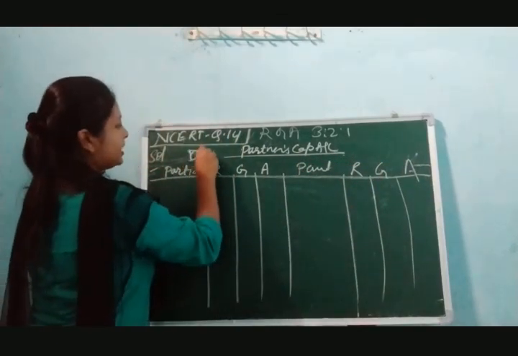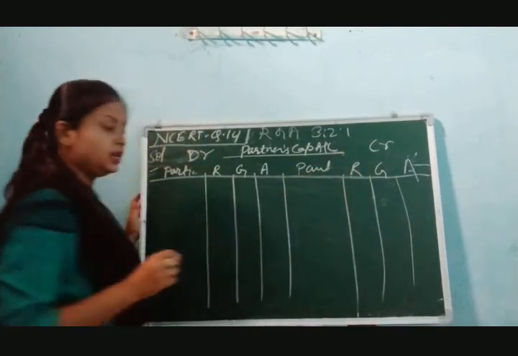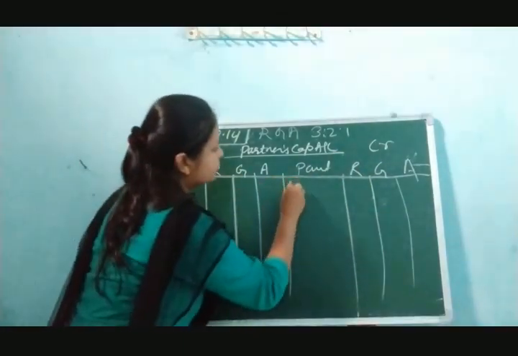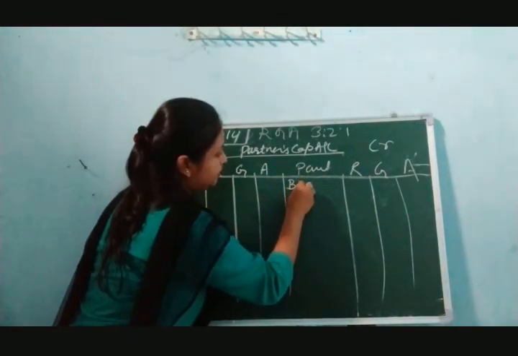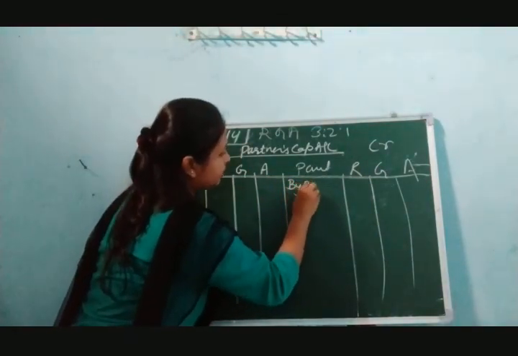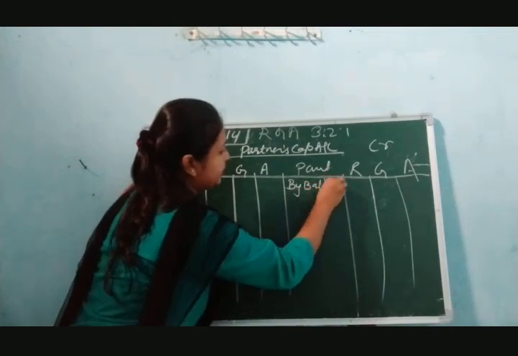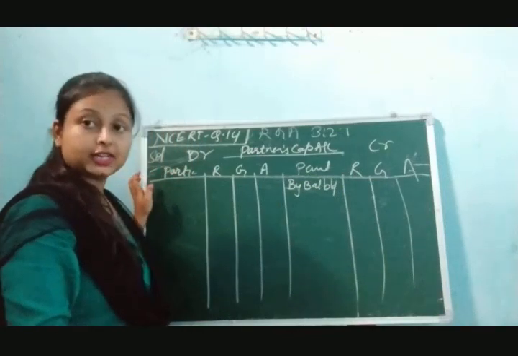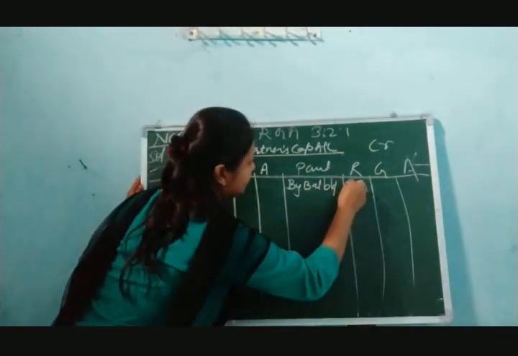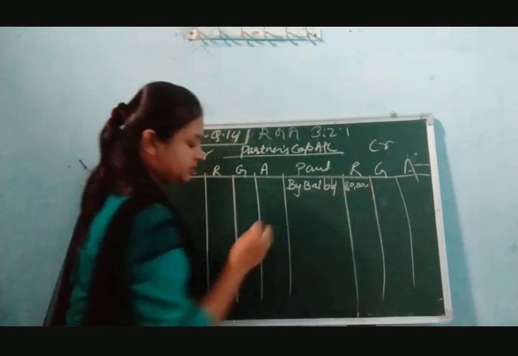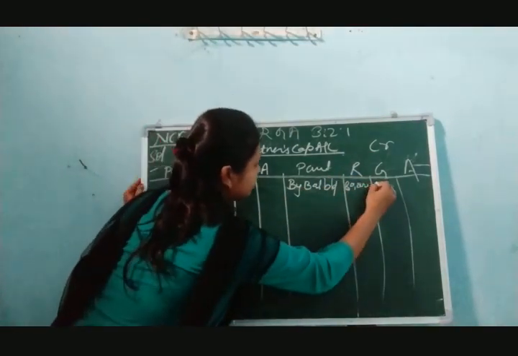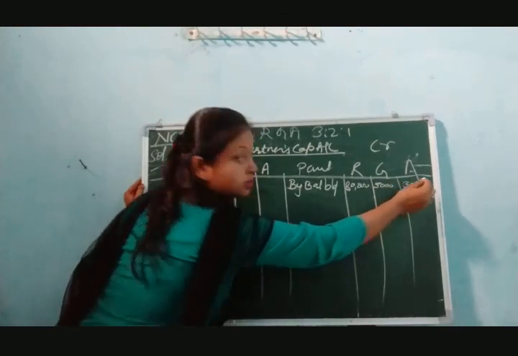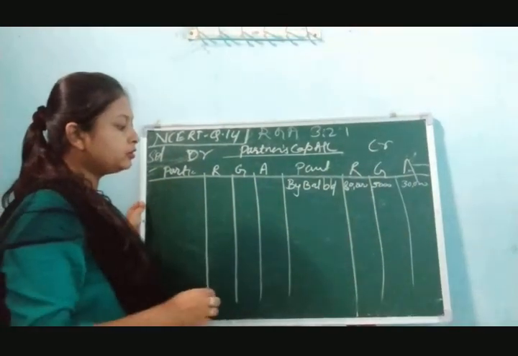This is the debit side and this is the credit side. So the first thing we are going to write down in the partners' capital account is the balances of their capital, by balance b/d. In the question their capital is 80,000, 50,000 and 30,000. So the same we are going to write down: 80,000, then 50,000, and then 30,000.